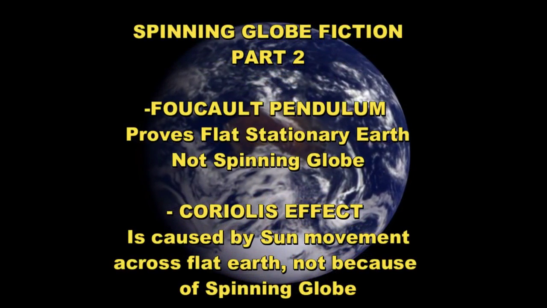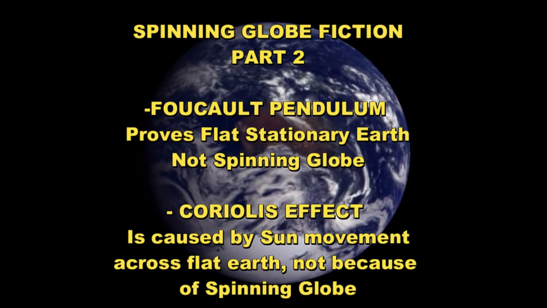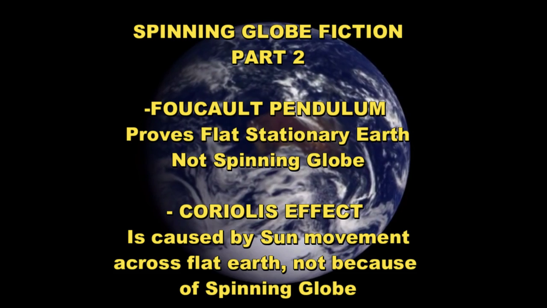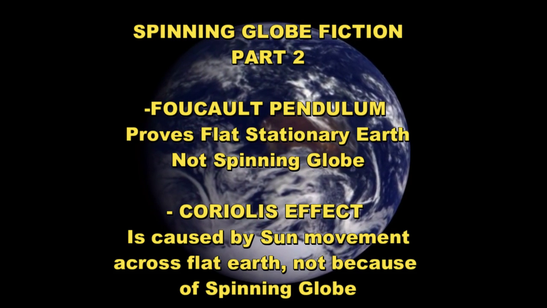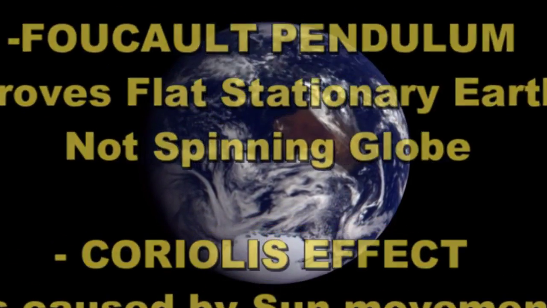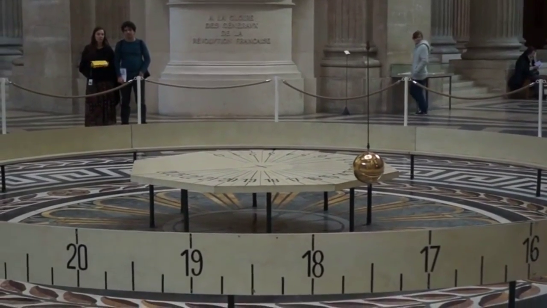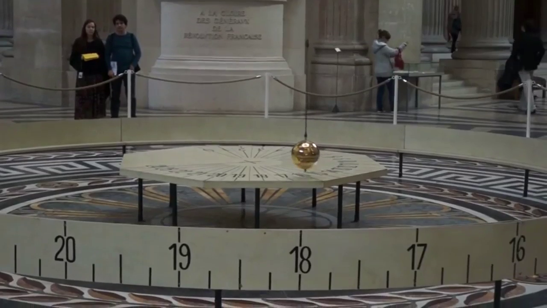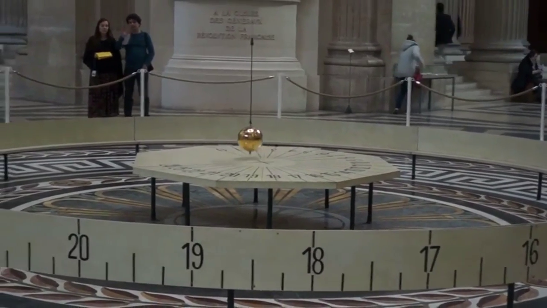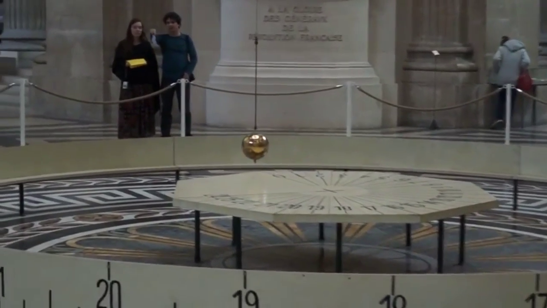Hello everyone. Welcome to part 2 of the spinning globe fiction. We will be discussing the Foucault pendulum and the Coriolis effect. The Foucault pendulum does not prove the Earth rotates, as I will be demonstrating in this video. There are 3 reasons why the Foucault pendulum does not prove a spinning globe.